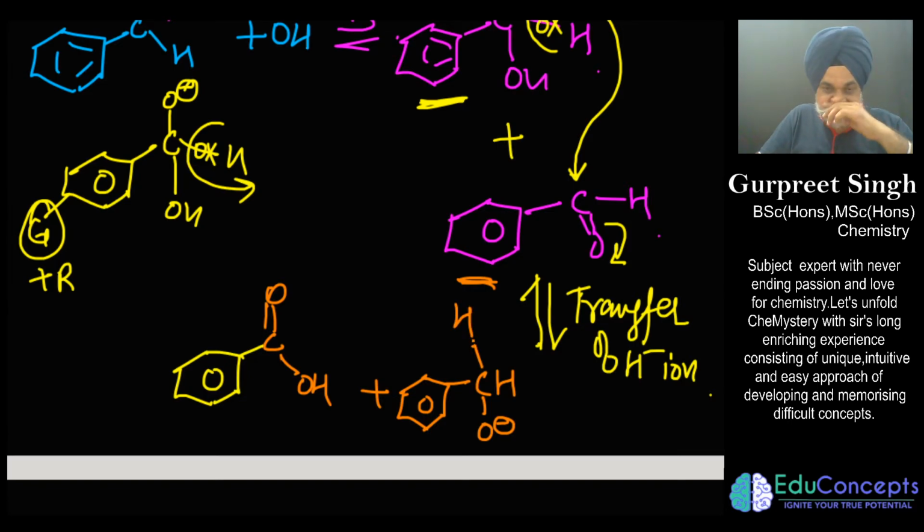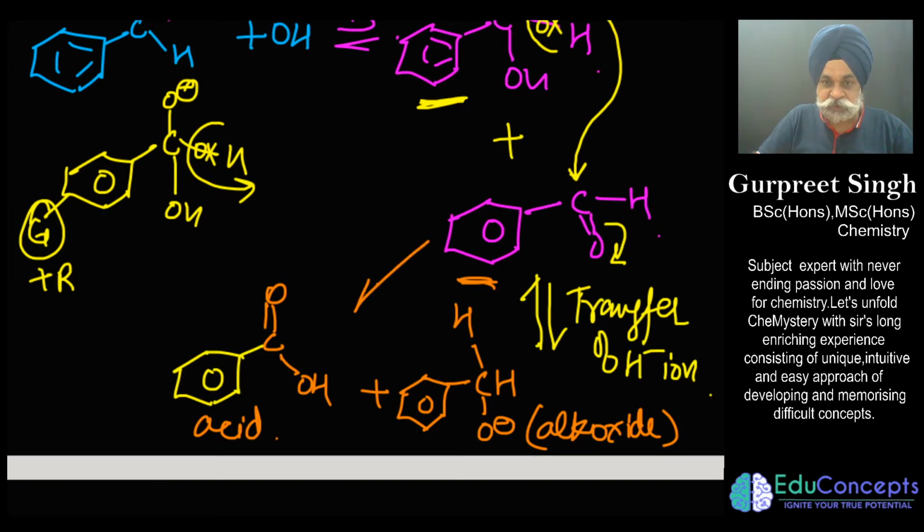So what exactly has happened? This has become an alkoxide, sort of, and this has become an acid. And it has been seen that this step which I have drawn here, the movement of hydride ion, is a slow step. This is a rate determining step. So I would categorically write it here as a rate determining step.